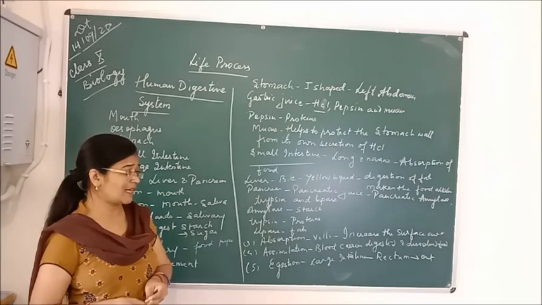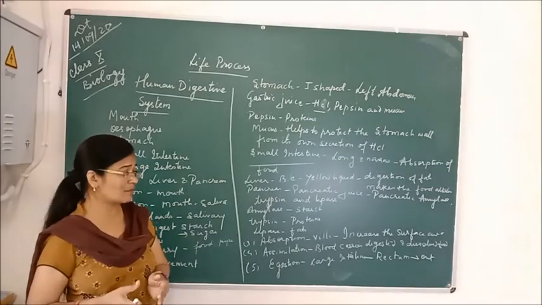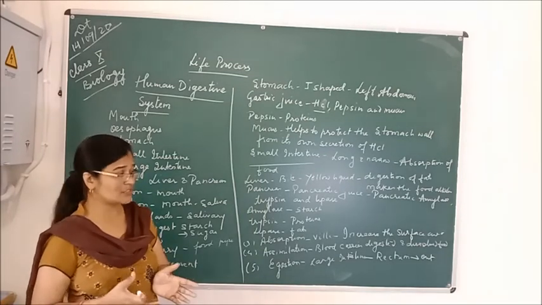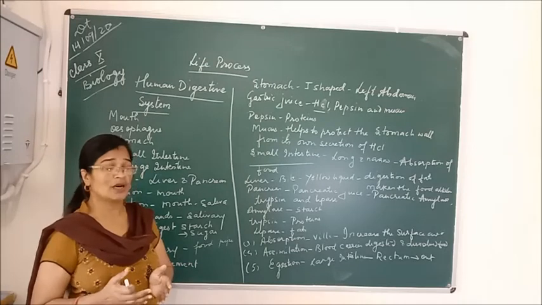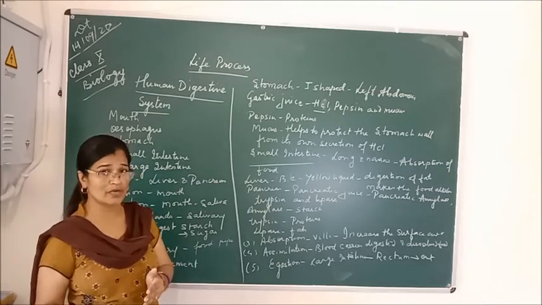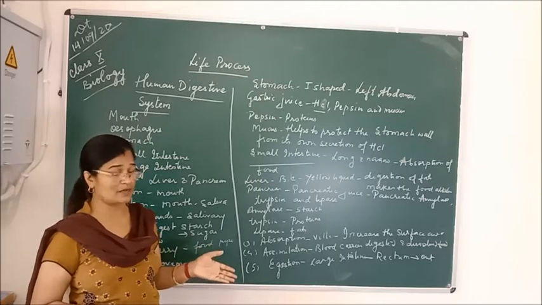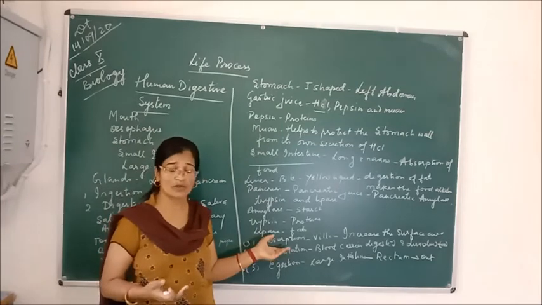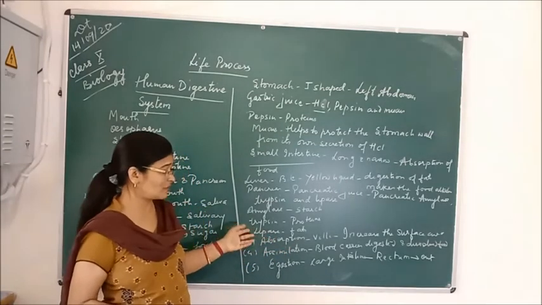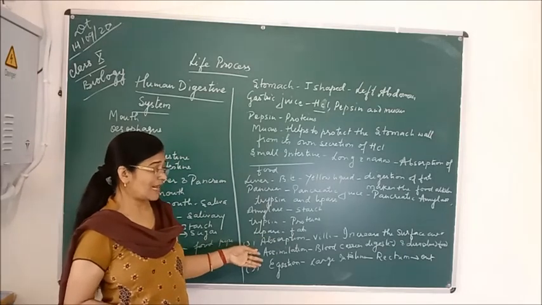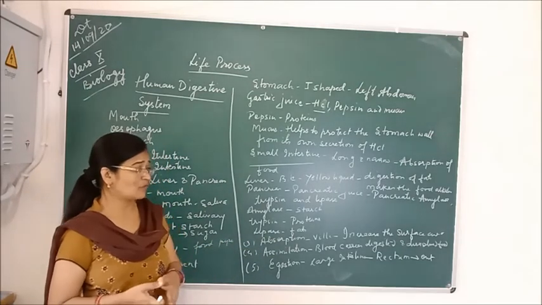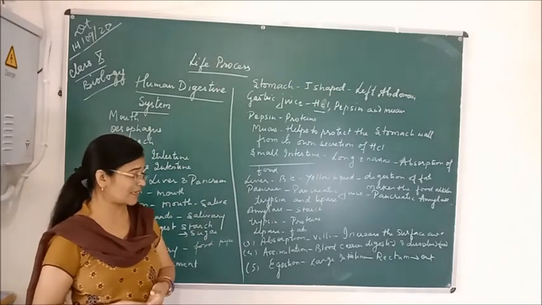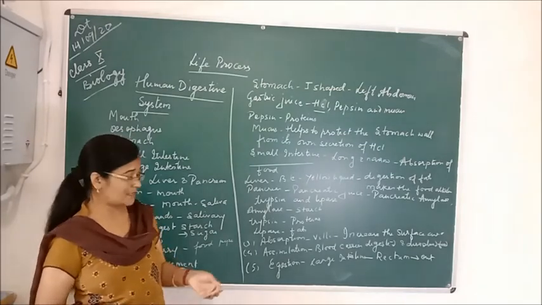After that, the food which is digested is now absorbed and carried by the blood to the different body cells for assimilation, and this helps in the growth of the cells or the growth of the body, as well as repair of the worn out cells of the body. That whole process in which the dissolved food is carried by the blood to different body cells for different activities is called assimilation.